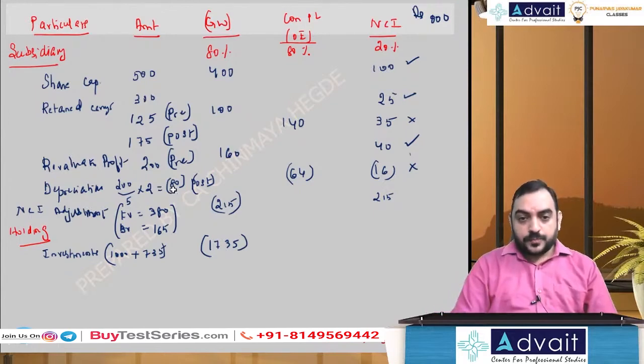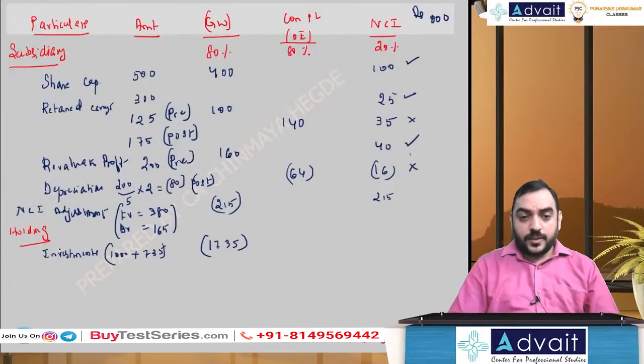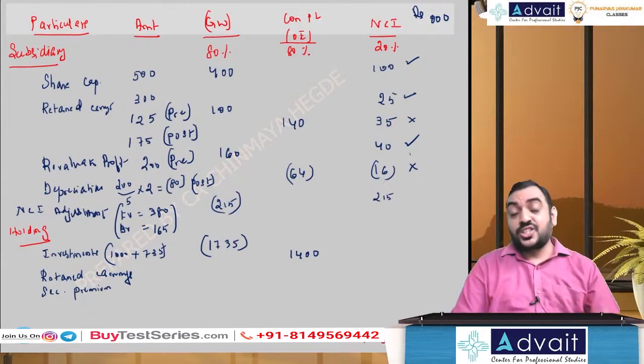Okay, what else? Holding company's retained earnings is 1,400. But some more things we have to account for here. One is the securities premium. Because they are not recorded, we have passed the journal entry separately.